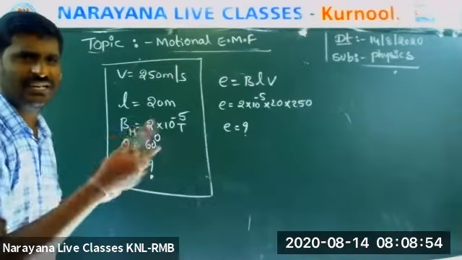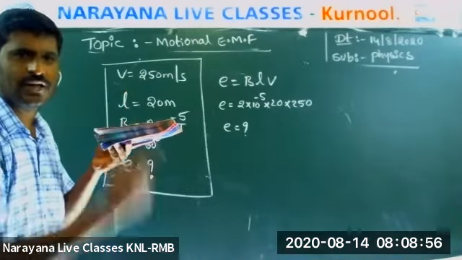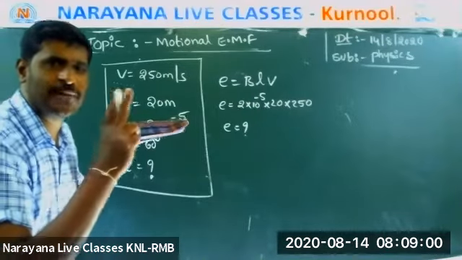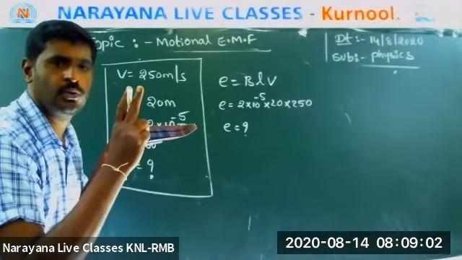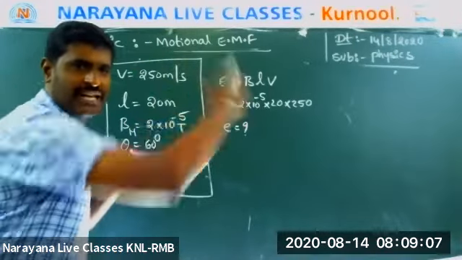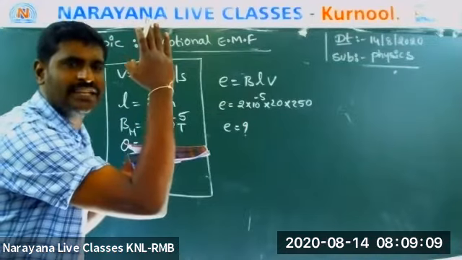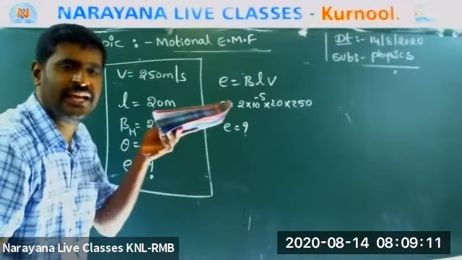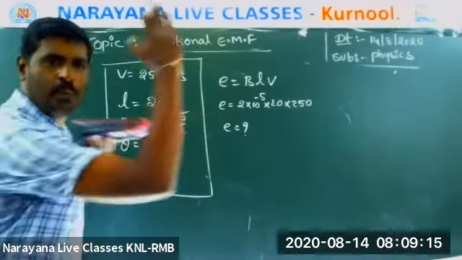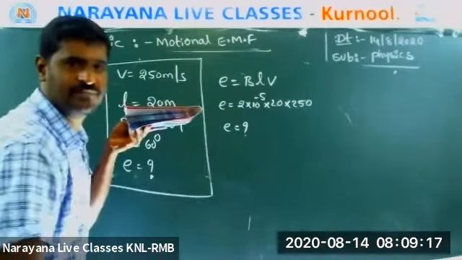Listen carefully to my words. Earth has how many magnetic fields? Two. One is BH, horizontal, and one is BV, vertical. Now, this wing is cutting which flux? Vertical flux or horizontal flux?